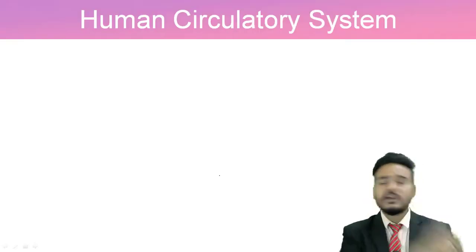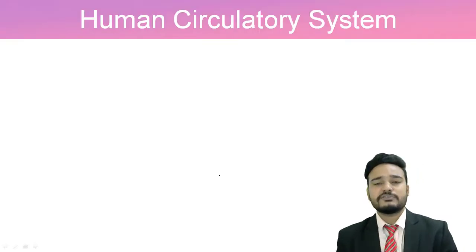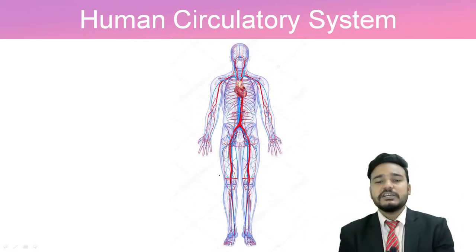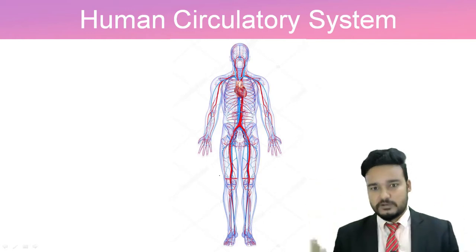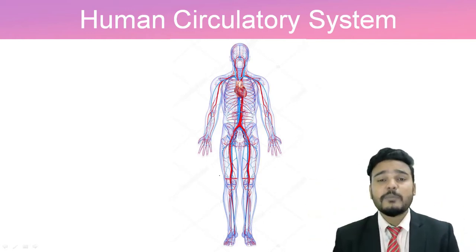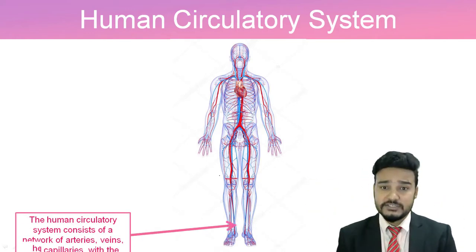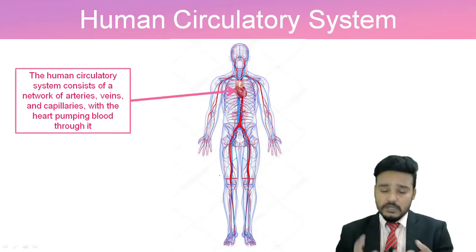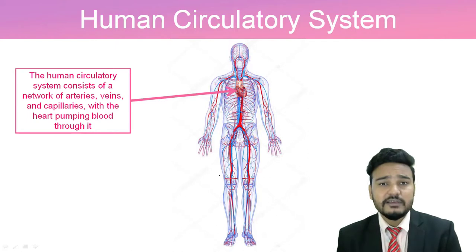So first, start with human circulatory system. What is this circulatory system? As you can see in our body, this is a network of arteries and veins. That is nothing but the human circulatory system. But are only arteries and veins there?